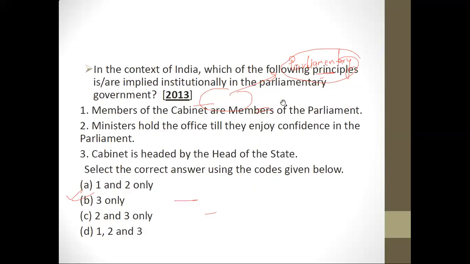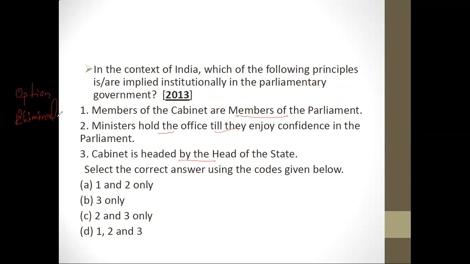Again, a 2013 question on parliamentary. You can see how many questions they've asked. Members of cabinet, members of parliament, ministers hold office till they enjoy confidence. Cabinet is headed by the head of the state. Now here option elimination will work like a charm. The third statement is wrong. Why? Because cabinet is headed by the head of the state is wrong. The head of the state is the president, but the cabinet is headed by the prime minister. So if you eliminate the third option, you get the answer, that is 1 and 2 only. So that's it for this particular portion.